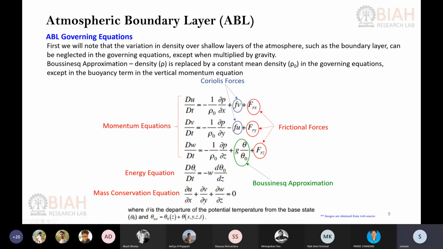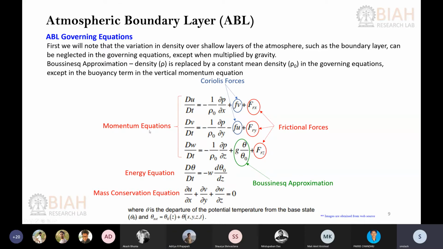Sir, can you give us a reference from which we can read this up? You can read this from J.D. Holmes. I think I mentioned two books in the very beginning. The author name is J.D. Holmes, Wind Loading of Structures, something like that. In that book, if you go to chapter number 3, atmospheric turbulence, you can find some data for it. All right, sir. Noted. Thanks a lot.